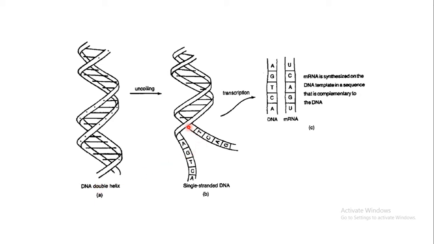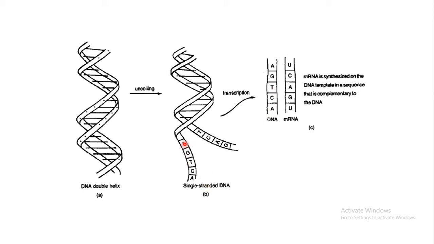So they will separate, and each particular strand of this DNA will serve as a template to synthesize the RNA from it. This particular process of formation of RNA from the DNA is known as transcription.